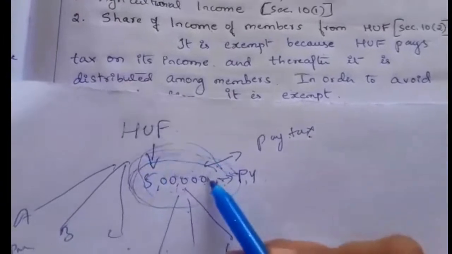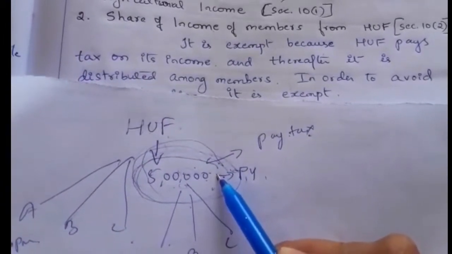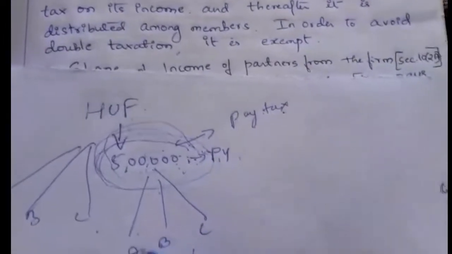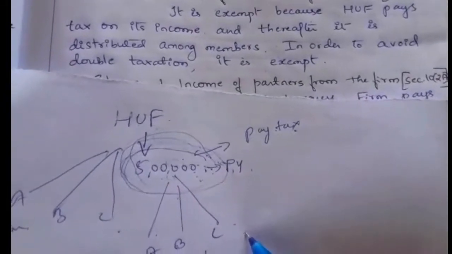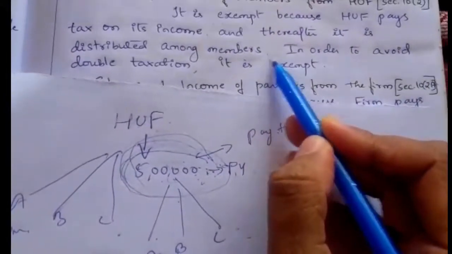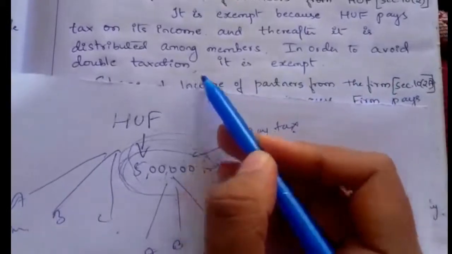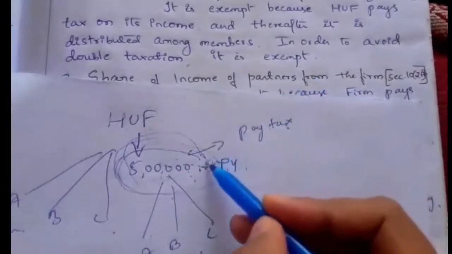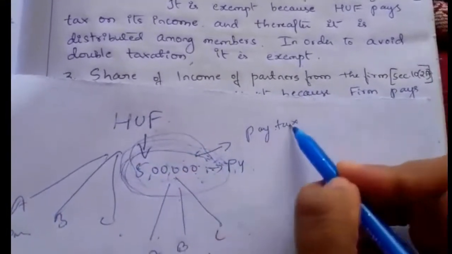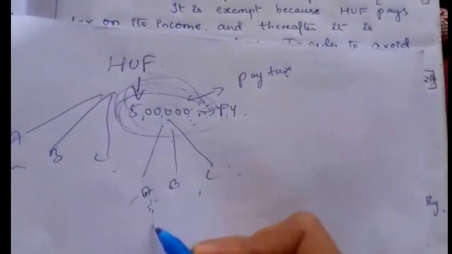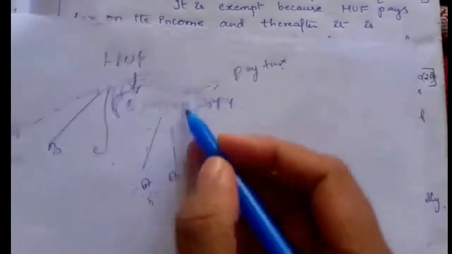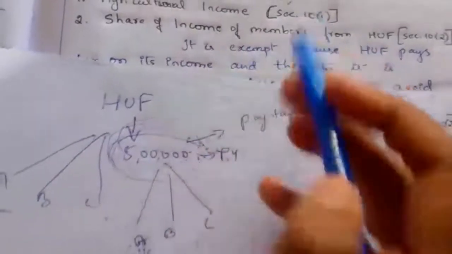At first HUF pays the tax on this income, and thereafter it is distributed among the members. In order to avoid double taxation, it is exempt. Once it is taxed, Mr. A need not pay tax again on this share of income. Remember, the share of income is exempt here.